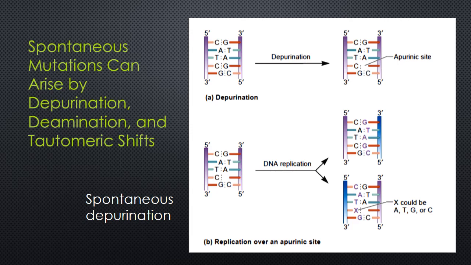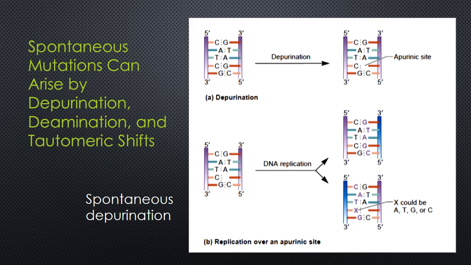depurination. In a typical mammalian cell, approximately 10,000 purines are lost from the DNA in a 24-hour period at normal, 37-degree temperature. The rate of loss is higher if the DNA is exposed to agents that cause certain types of base modifications, such as attachment of alkyl groups, methyl or ethyl groups.